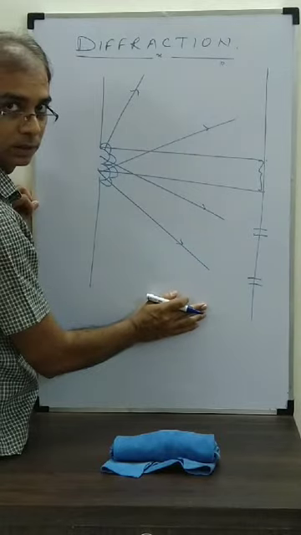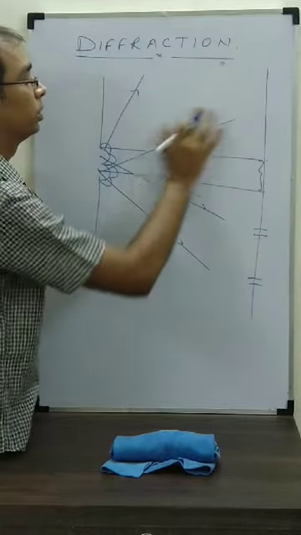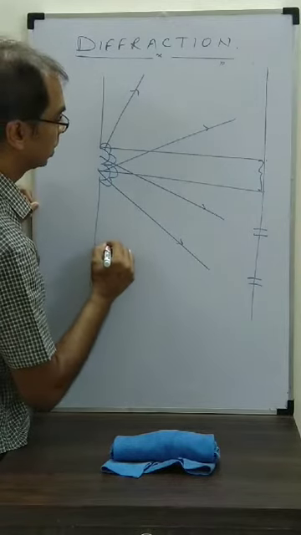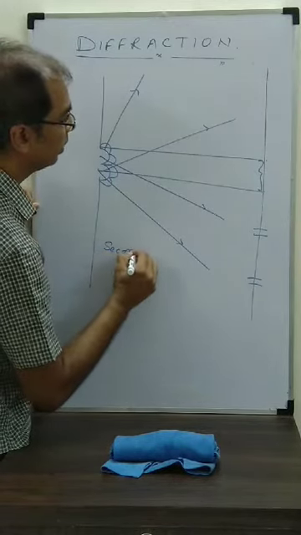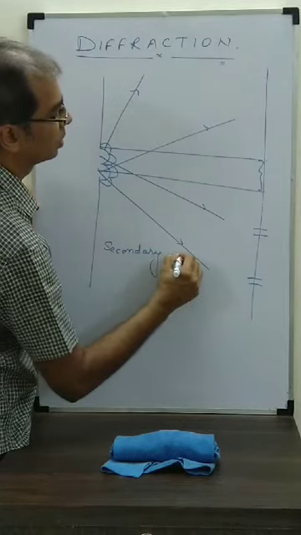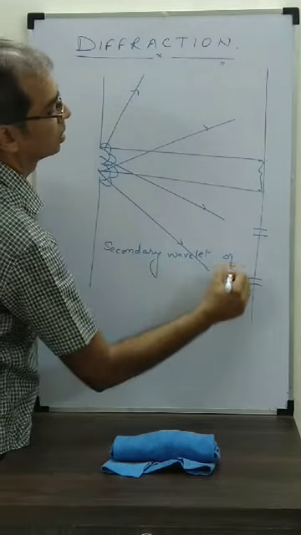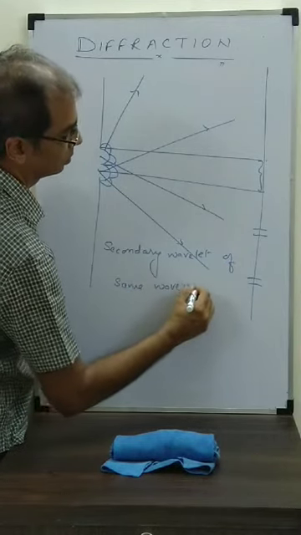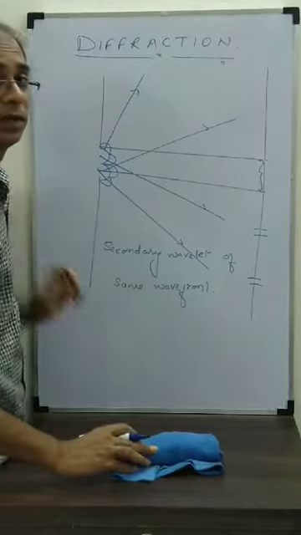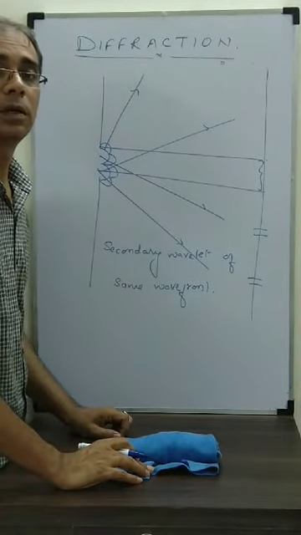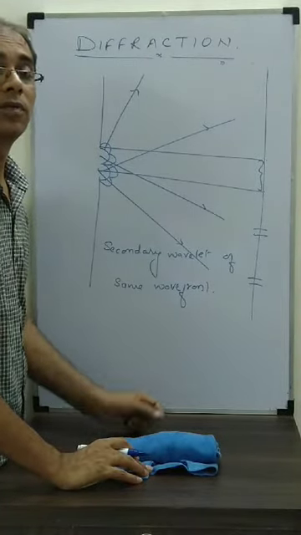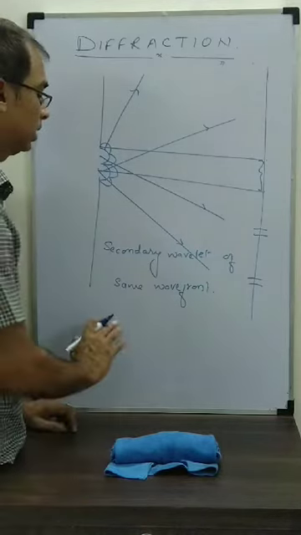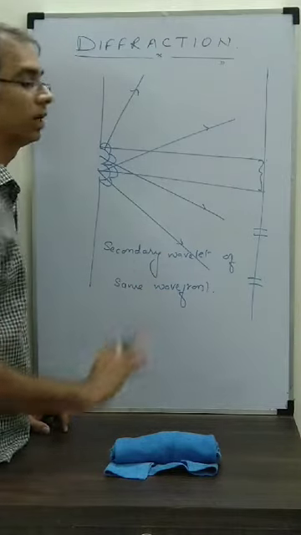Are you able to understand? So this is also going to interfere. So this interference is of what? Interference of secondary wavelets of the same wavefront. Whereas in interference, what we studied in Young's double slit experiment, was interference of waves of two different wavefronts. Here it is the same wavefront, secondary wavelet interference.